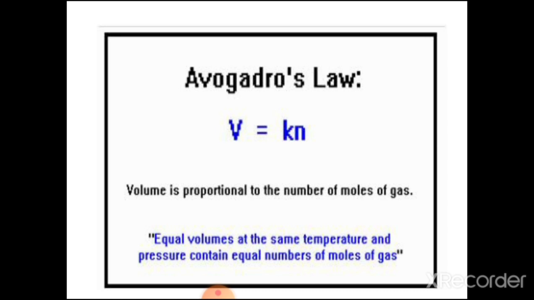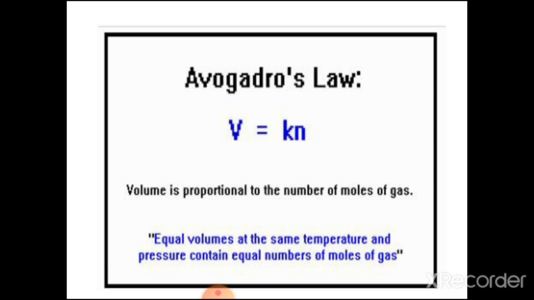Again, the statement of Avogadro's law is: equal volumes of gases at the same temperature and pressure contain an equal number of moles of gas. See again the example. Hydrogen plus oxygen gives water. Hydrogen is 100 ml, oxygen is 50 ml, and water vapor is also 100 ml. So, two volumes of hydrogen react with one volume of oxygen to give two volumes of water.